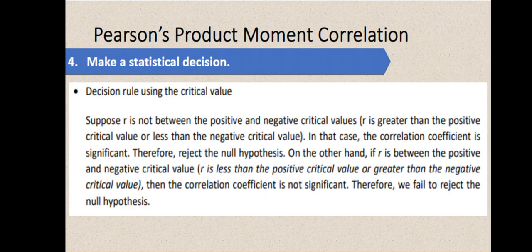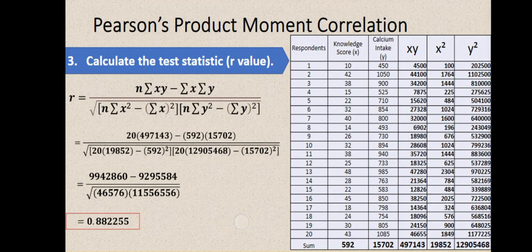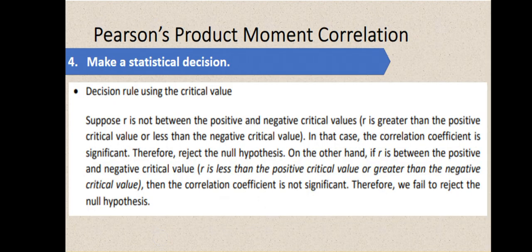Okay. So, after natin ma-solve yung ating test statistic or yung R value natin, we now should make a statistical decision. So, how can we make a statistical decision? So, there are two ways, no? First, decision rule using the critical value. So, kapag yung R daw natin is greater than the positive critical value or less than the negative critical value, so we just simply reject the null hypothesis.